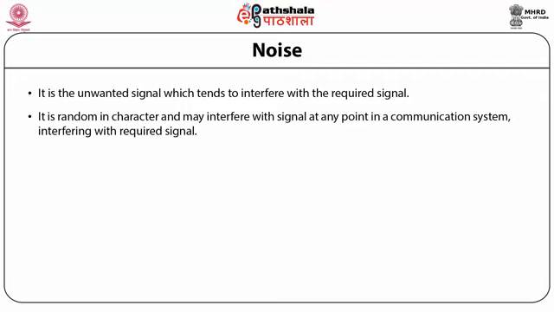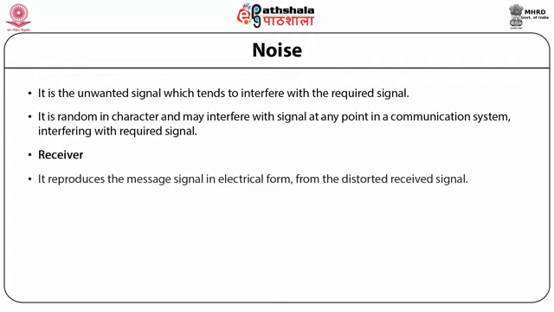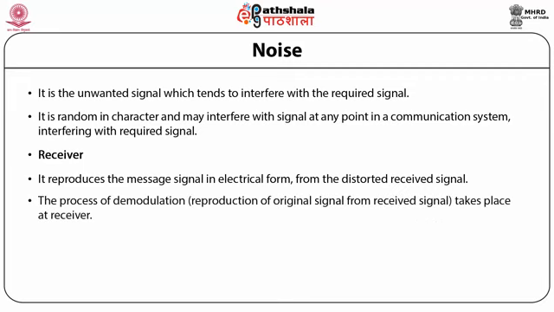Next is the receiver, which reproduces the message signal in electrical form from the distorted received signal. It uses the process of demodulation, which is the reproduction of the original signal from the received signal, and this takes place at the receiver.